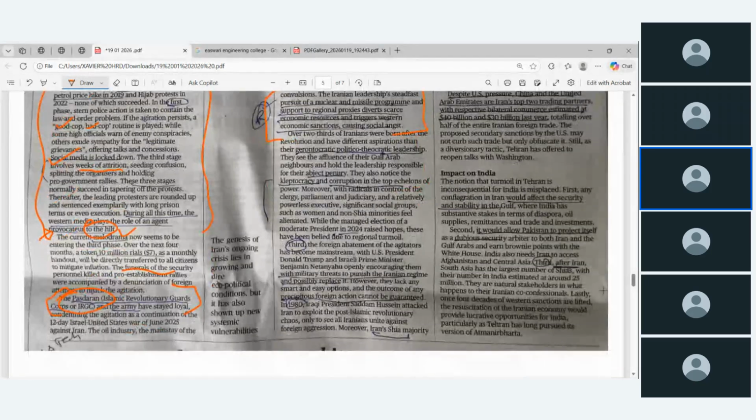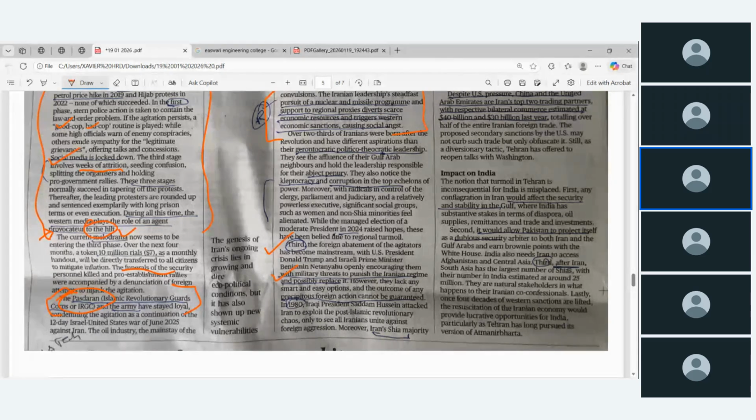The third one: foreign abetment of the agitators had become mainstream, with the US president and Israeli Prime Minister Netanyahu openly encouraging them, with a military threat to punish the Iranian regime and possibly replace it. Openly they are declaring that if they don't like these two, they simply go for a military operation and replace the current government.